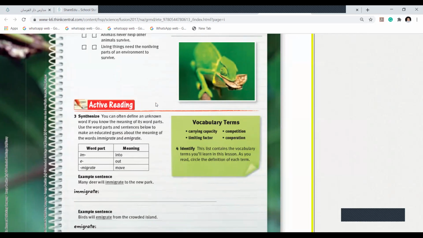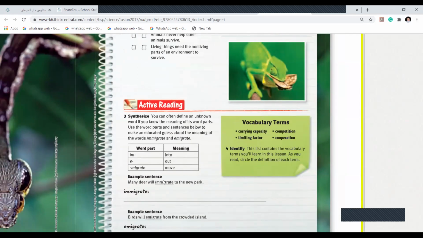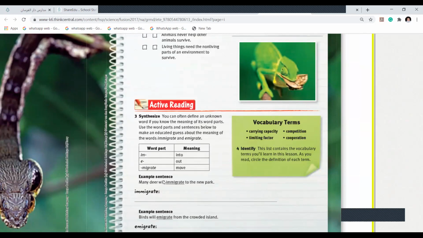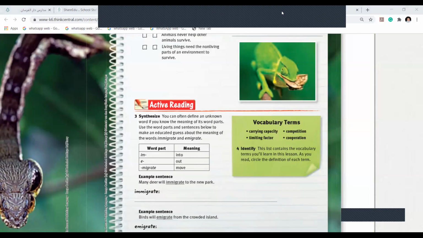Now, Dana, please read out the vocabulary words. Vocabulary terms. Carrying capacity. Competition. Limiting factor. Cooperation. Now, girls, simple I will say you.